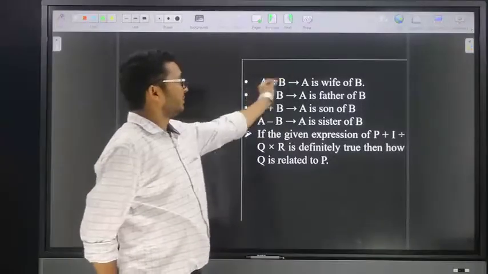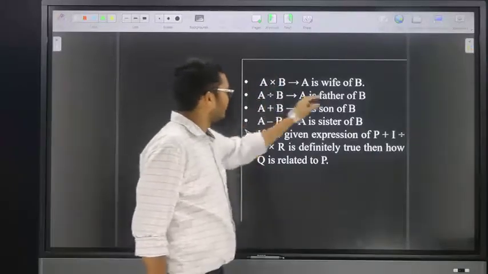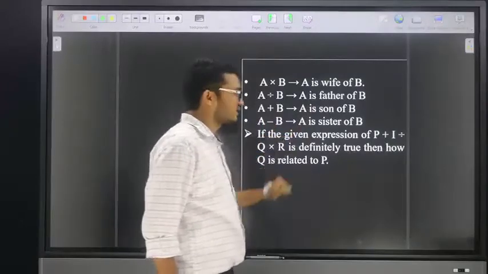Here A into B means A is wife of B. That means into means wife. Divide by means father. Plus means son. Minus means sister.